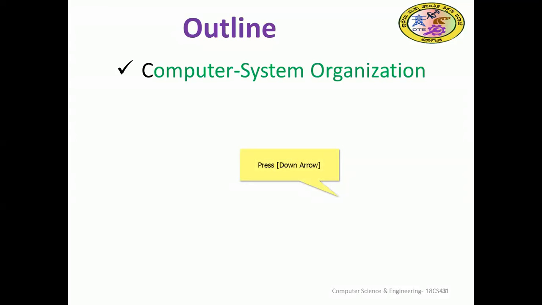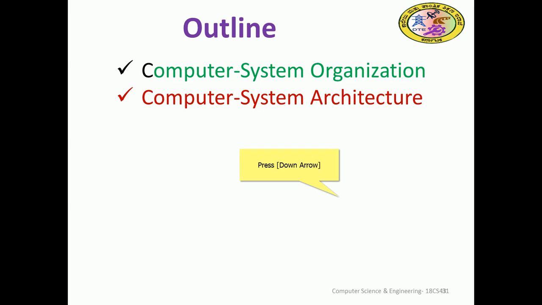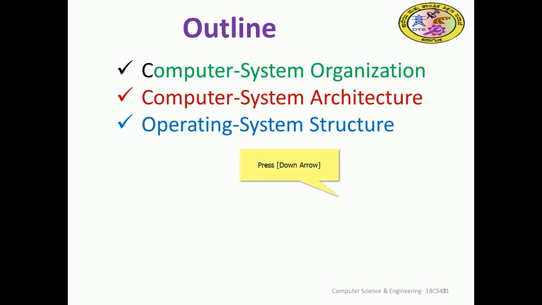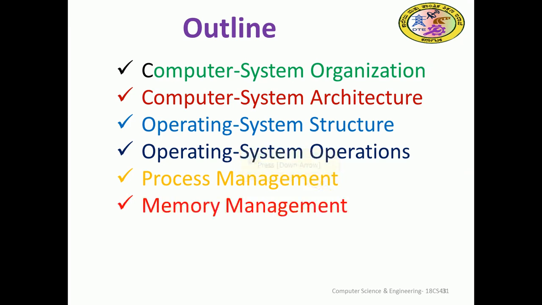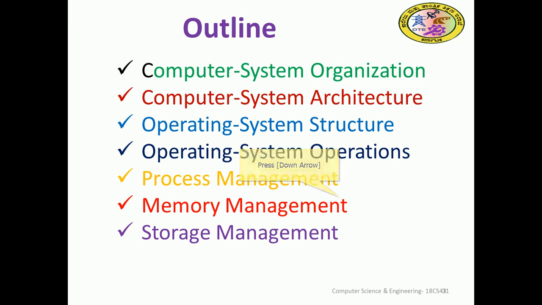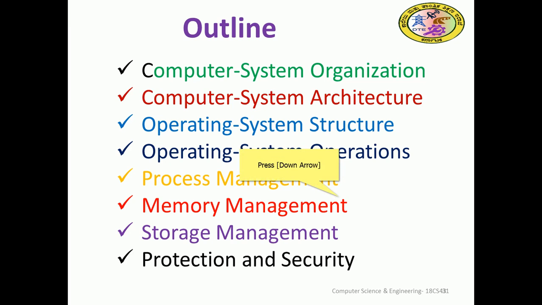To outline, we have summarized what we have discussed so far: what the operating system does, the organization of the system, the architecture and structure we have seen, operations, process management, memory and storage, and ultimately security and protection.